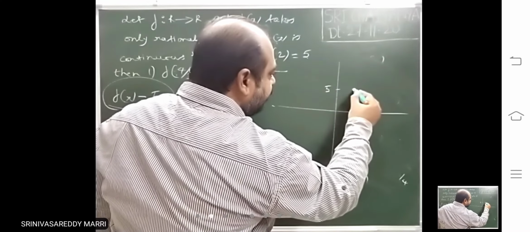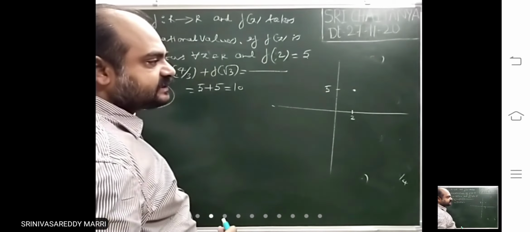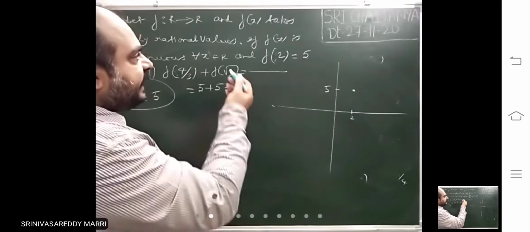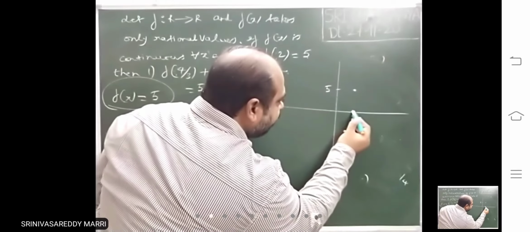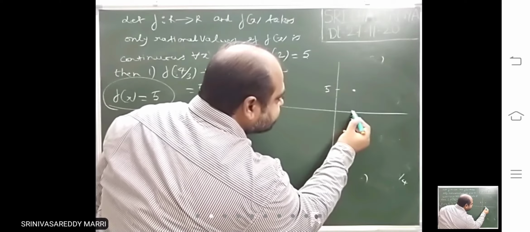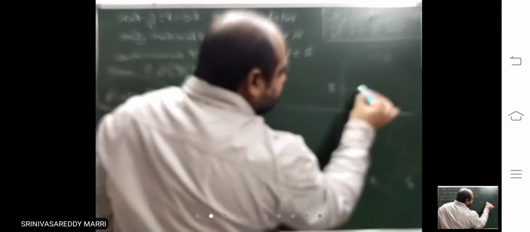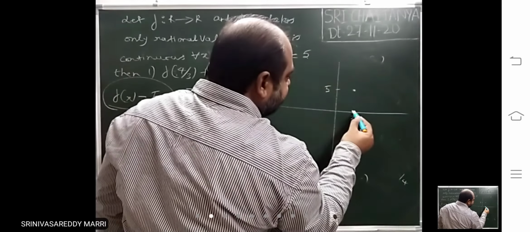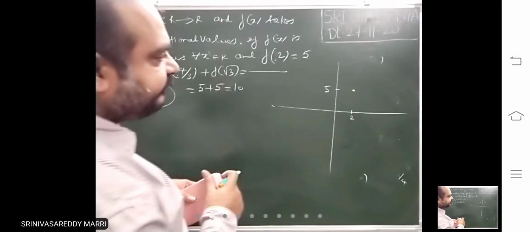Suppose just greater than 2 there will be irrational numbers. It takes only rational values given.